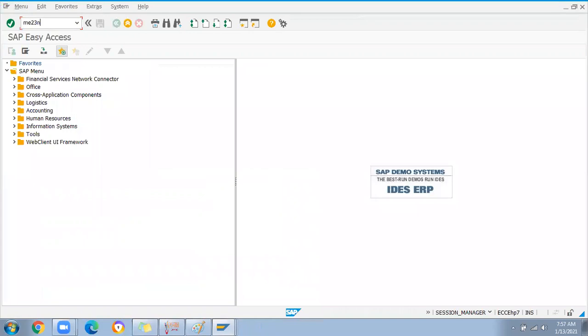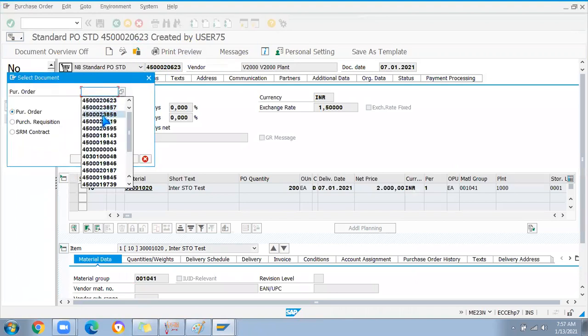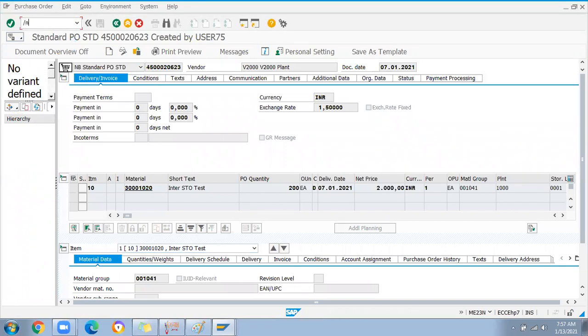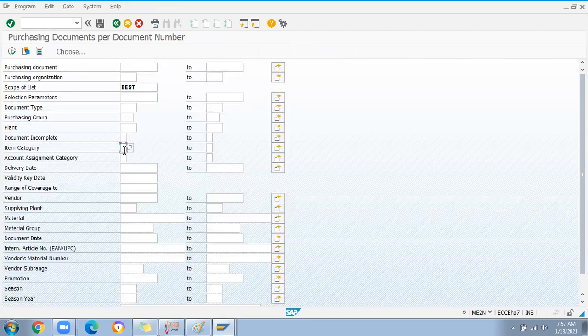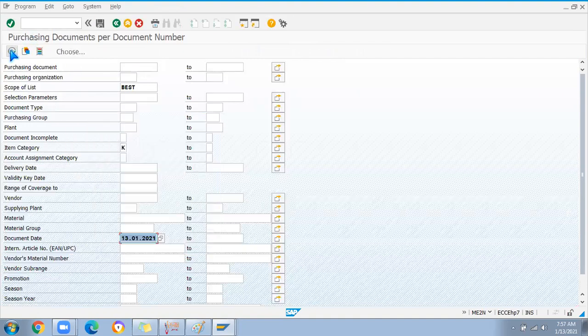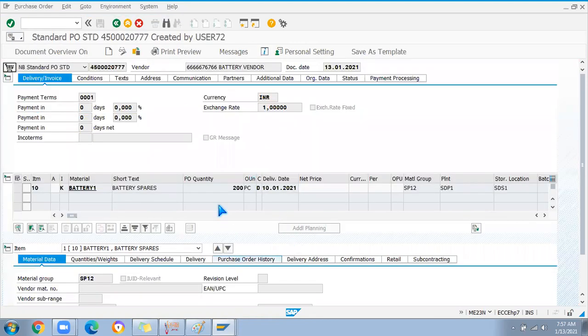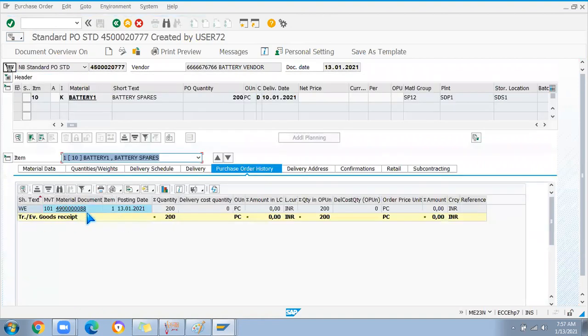For example, if I open ME23N, this is not the PO. How to check the PO list? ME2N. Here I'm going to take the document category as K, and the document date as today's date. Today I created it, right? I'll execute it. I'm able to open today's PO which I created, and here I can see the history. See, the receipt is done.